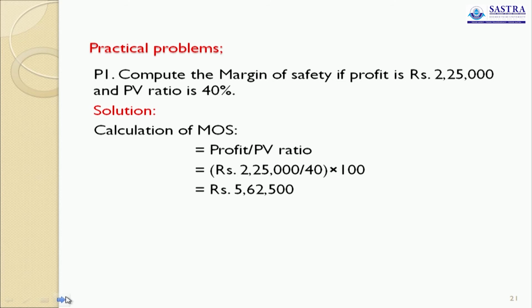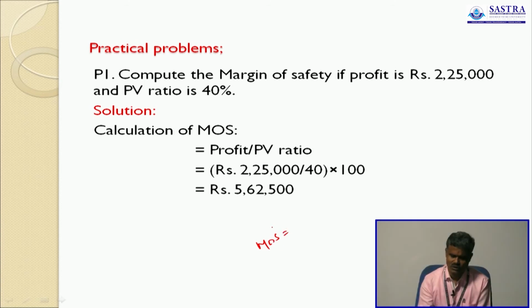Compute the margin of safety if profit is 2,25,000. PV ratio is 40%. So all the information is directly given. So MOS is equal to profit divided by PV ratio. This is the formula. Profit is 2,25,000.